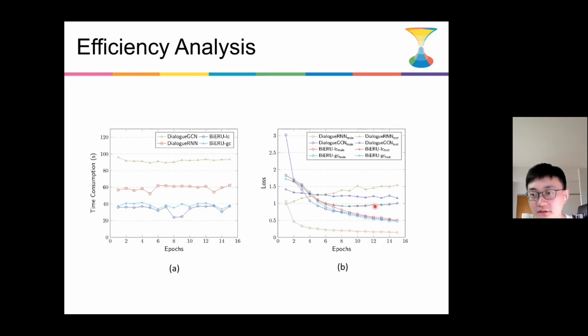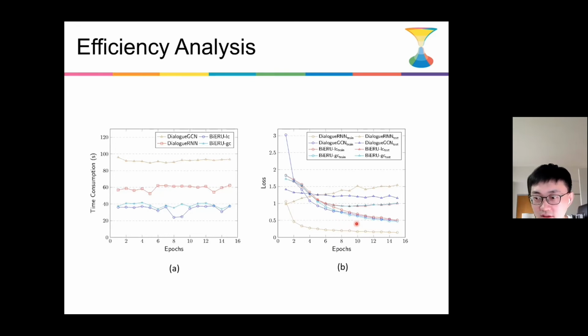And also, we analyze the efficiency of our BiERU model by comparing it with 2 strong baselines. According to Figure A, our proposed BiERU model has advantages over the dialog RNN and dialog GCN model in terms of the training time. And in Figure B, it shows the training curve with the training and test loss plotted.